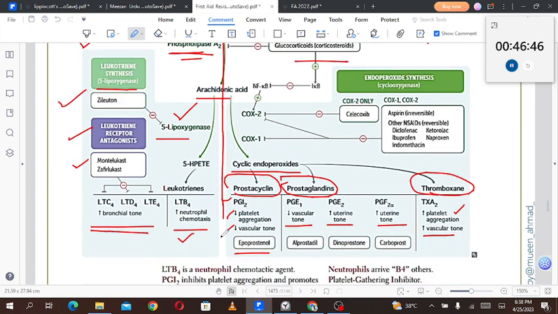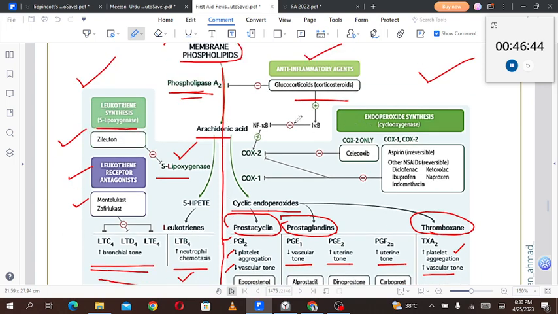Now coming to the more complicated COX pathway. In the COX pathway, the glucocorticoids or corticosteroids stimulate the IKB. IKB will inhibit NF kappa B. Now normally NF kappa B is responsible for the synthesis of COX-2, but if the IKB is inhibiting the NF kappa B, resultantly COX-2 will not be formed and there will be down regulation of the COX pathway.